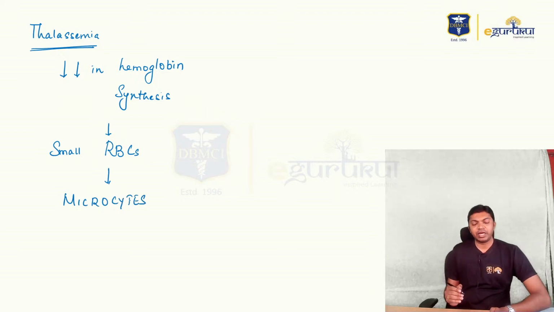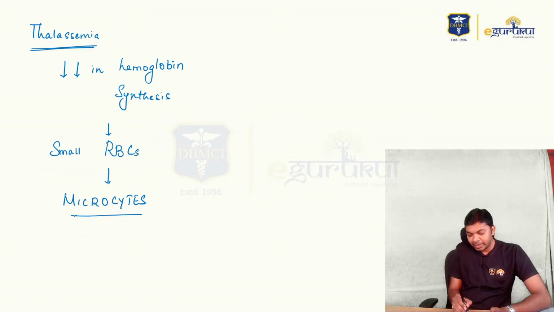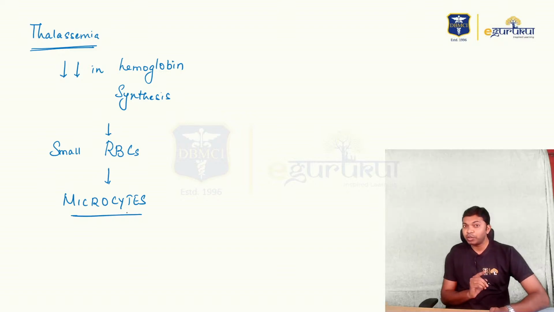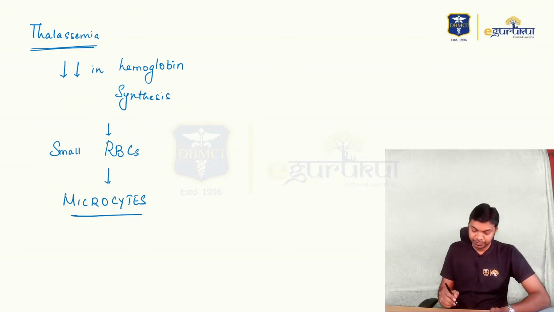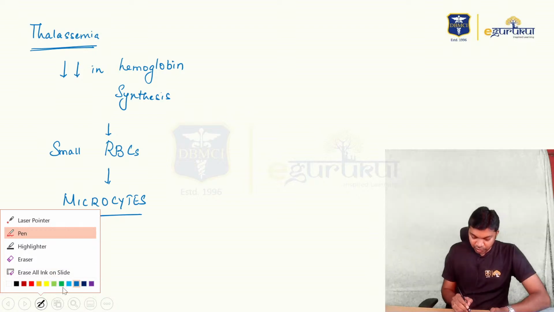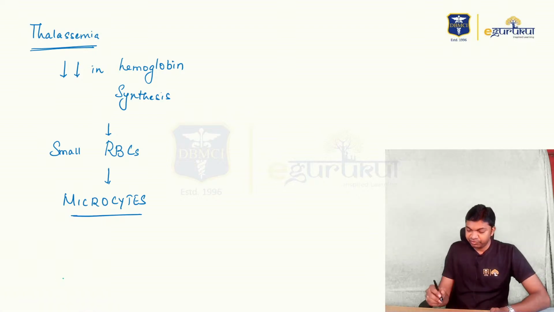So thalassemia will produce microcytic RBCs, not macrocytic RBCs. So thalassemia is presented with microcytes, doctors, not macrocytes. And we have Dr. Manoj giving us the fourth option, that is chronic infections.